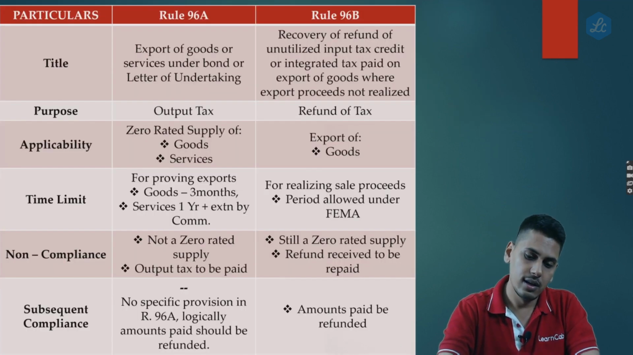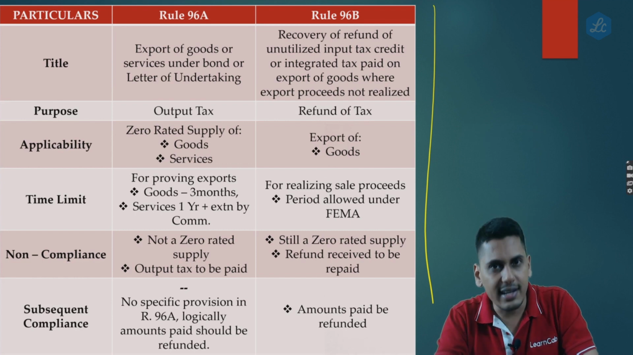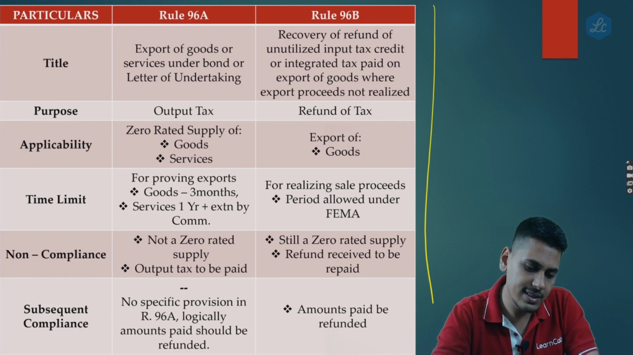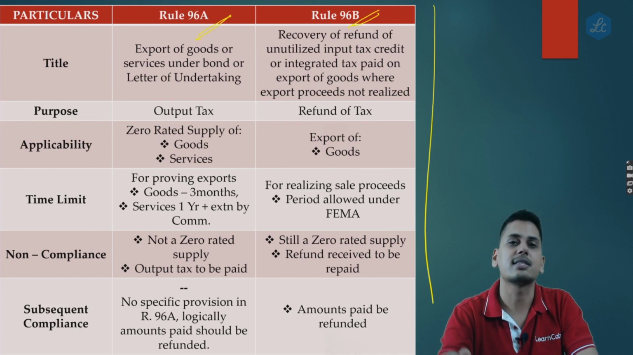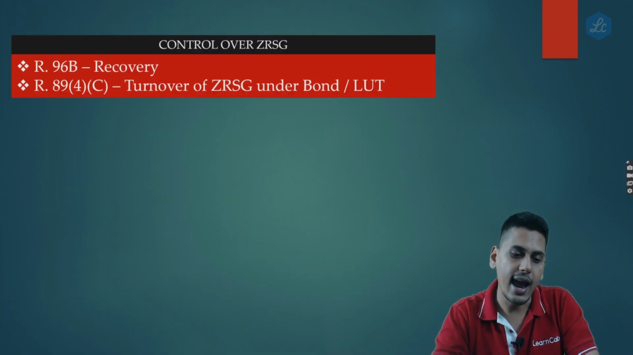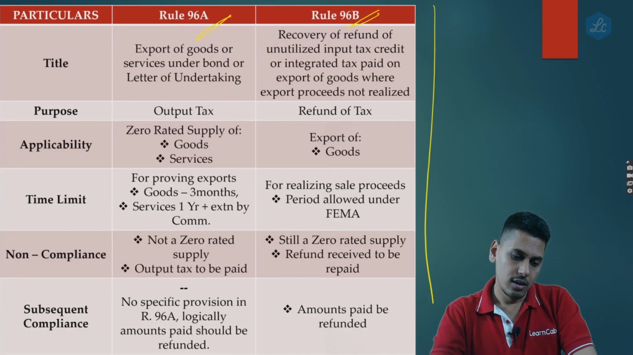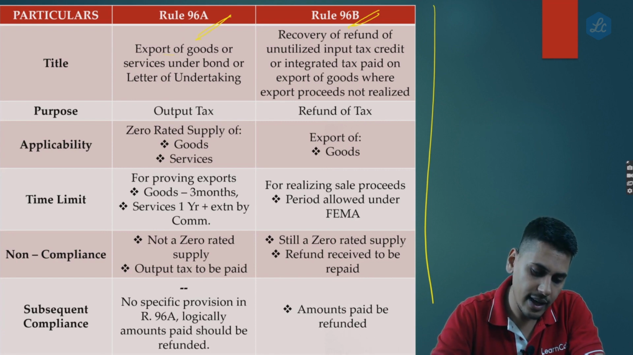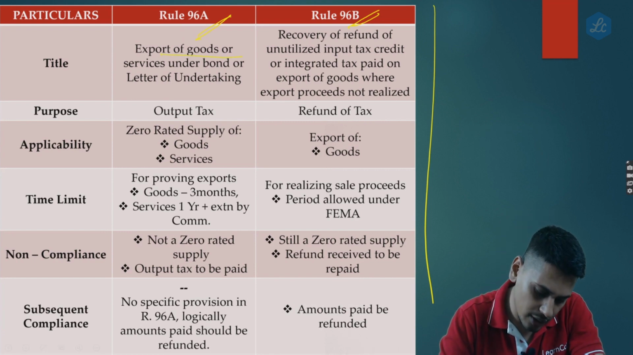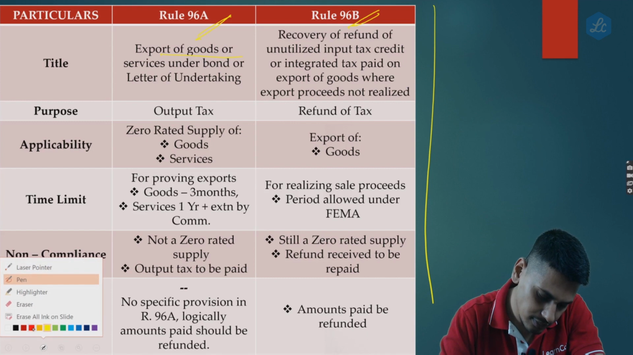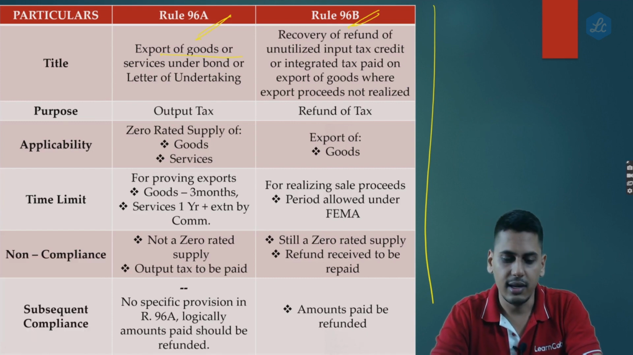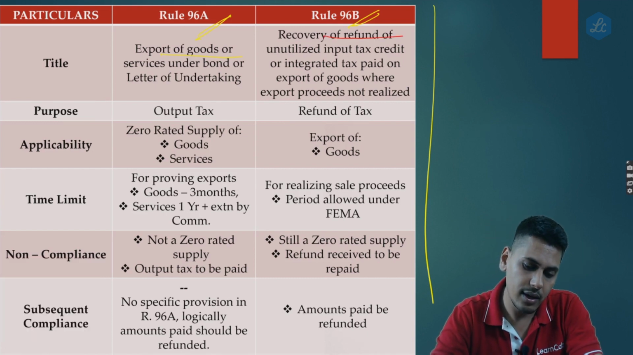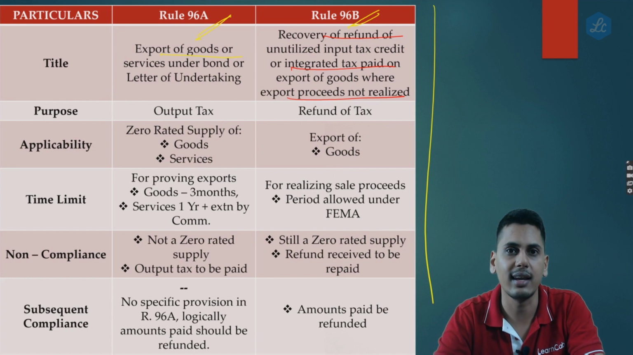Now friends, this chart we have already discussed in the course of discussion itself. Let's have a brief difference between 96A and 96B. So now friends, as regards 96A, what is the title? Export of goods or services under bond or LUT. 96B, it is recovery of refund of input tax credit which is unutilized or IGST paid on export of goods where export proceeds are not realized.